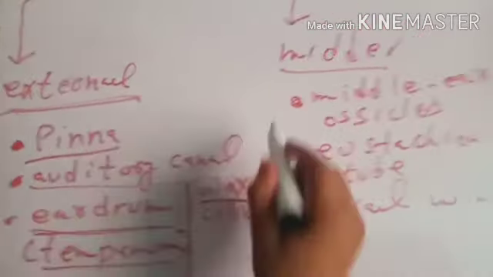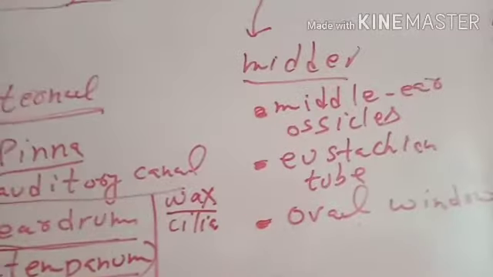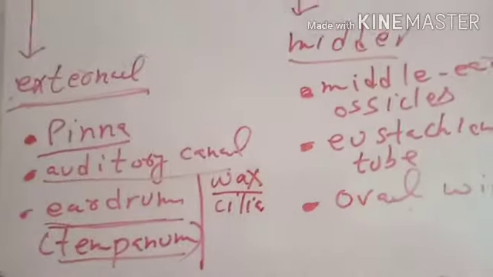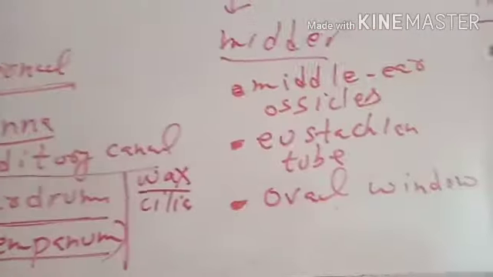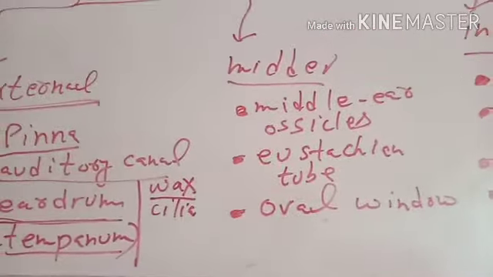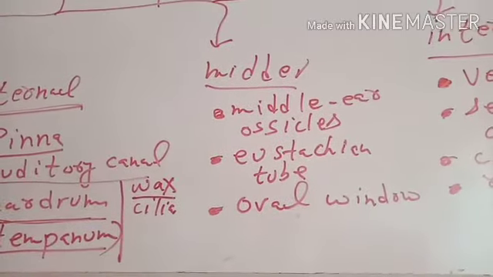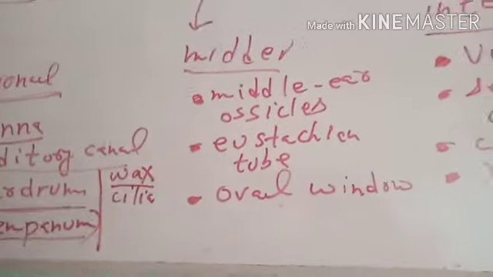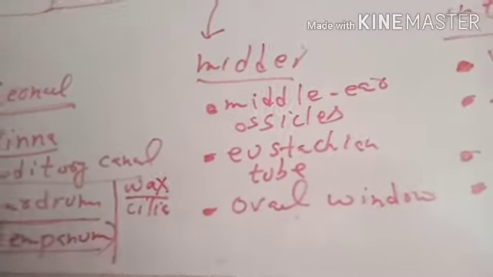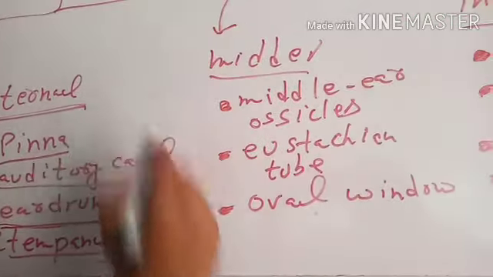Now start the middle ear. The first part of the middle ear are three small bones which are called ossicles. These ossicles are attached in a respective manner with eardrum. The first bone which is attached with the eardrum is called malleus.